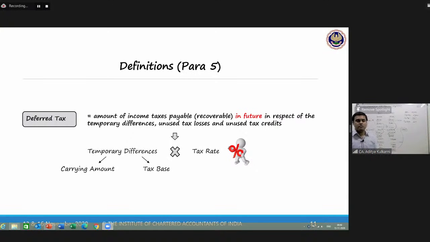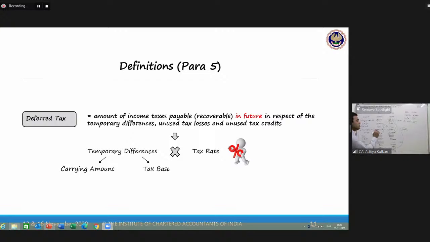In other words, you are postponing the tax liability from year 1 to year 2. You are shifting the burden of the tax. Because you are deferring, it is known as deferred tax. Therefore, it becomes a deferred tax liability of 15,000 rupees. How to compute this 15,000? We will see. But concept is the same.